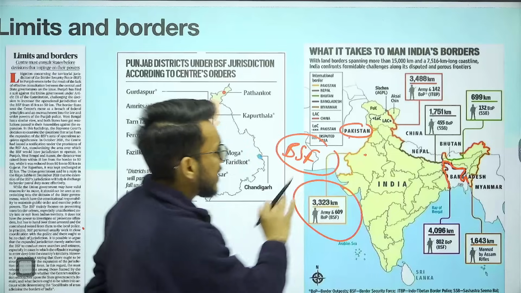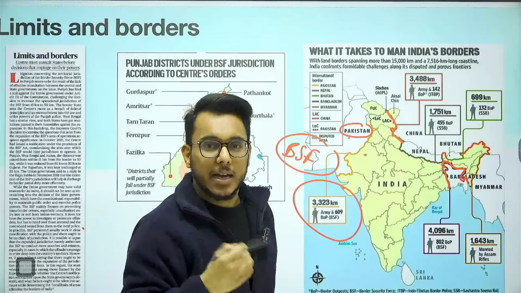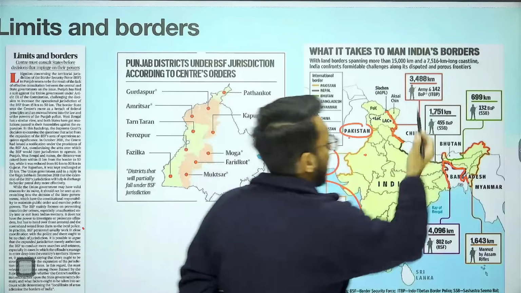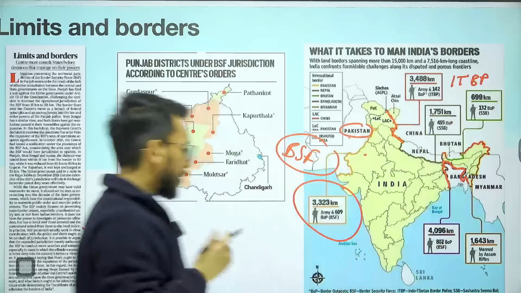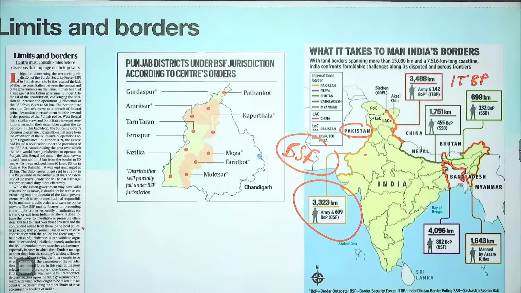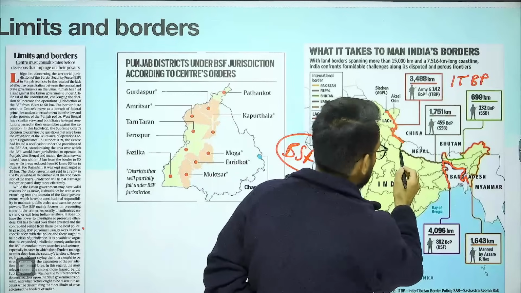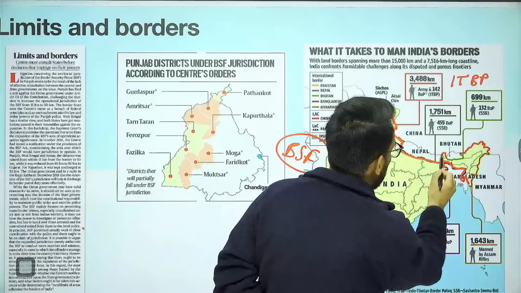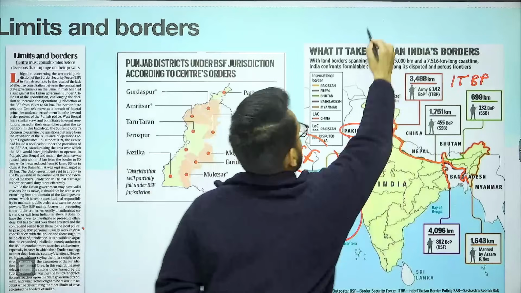Then, guys, here we have the India-China border. Who protects the India-China border? It is manned by ITBP, that is the Indo-Tibetan Border Police. Then, guys, here we have the Nepal border. So who mans the Nepal border? The Nepal border is manned by SSB.